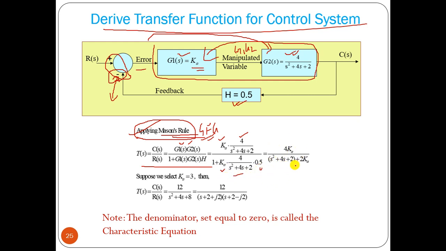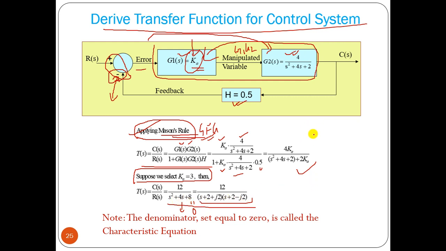So we can calculate that and find this transfer function, and we can select some value of K. This is the variable that we can tune, or change. If you put K equal to 3, then we get this transfer function, and this is a quadratic equation. If you set this equal to 0, then we can find the roots of that equation. Minus 2 plus minus j2 are the roots of this equation.